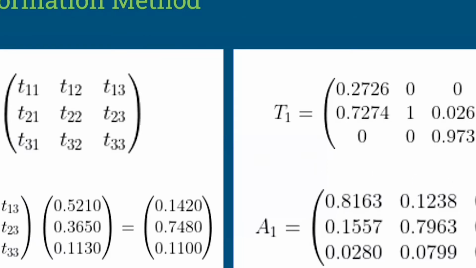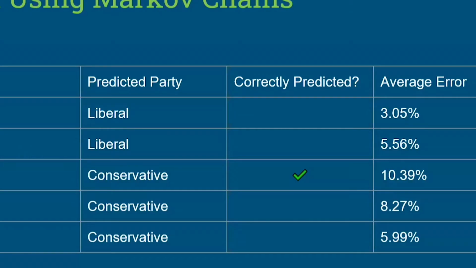Then we find the first stochastic matrix, A1. For our first stochastic matrix, we calculate from 1980 to 2000, find the transformation matrices, then divide by 6. Thus, this is how we get our first stochastic matrix.